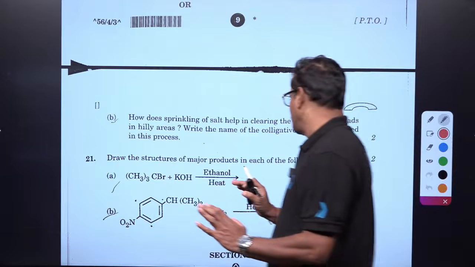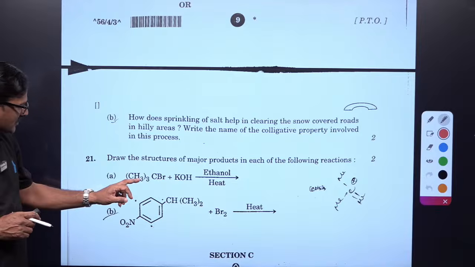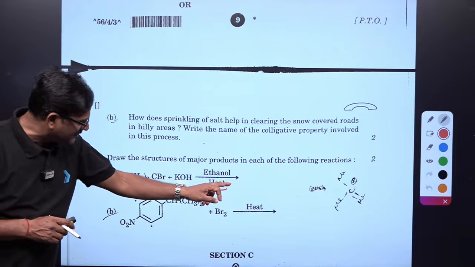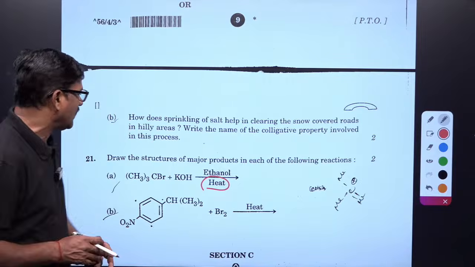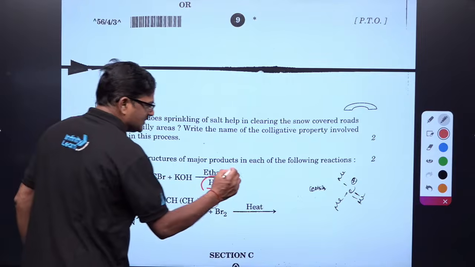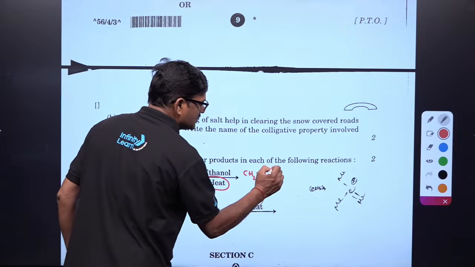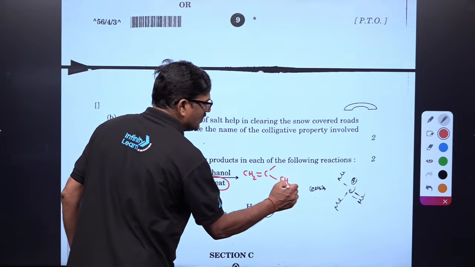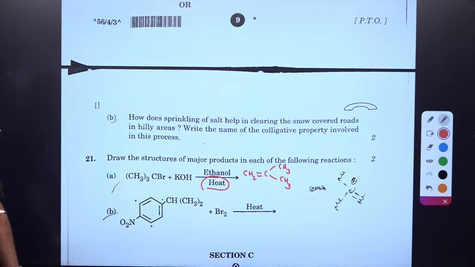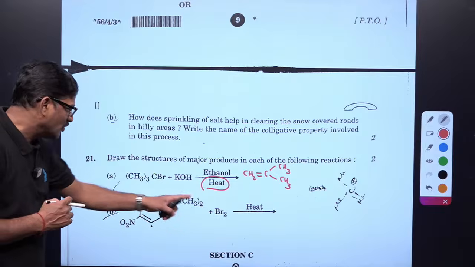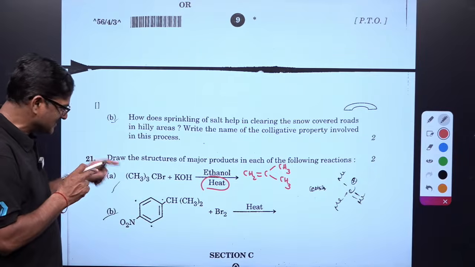Draw the structure of the major product formed in the following reactions. So this is the one, ethanol and heating. When heating is given, an elimination product should come. By dehydrohalogenation you will get CH2=CH-CH3 and CH3, right? And you can see Br2, this question is there in the CBSE textbook.